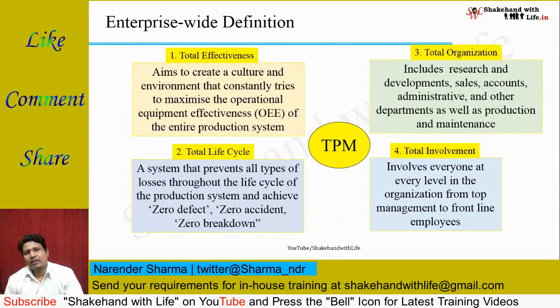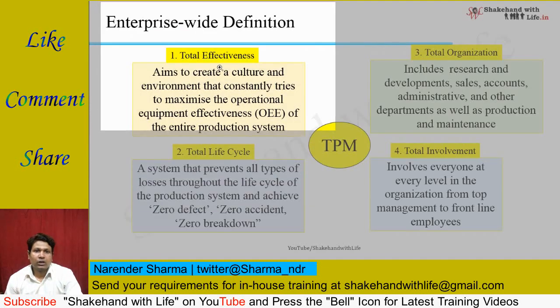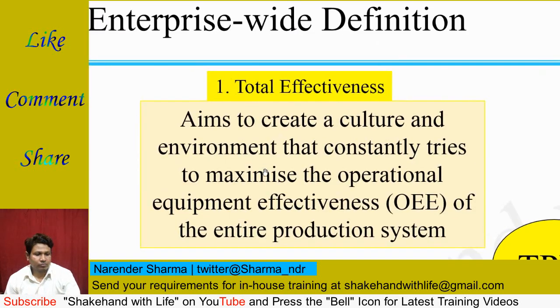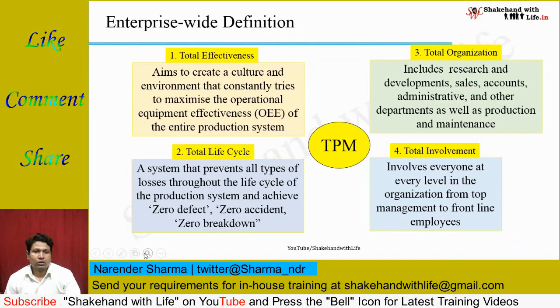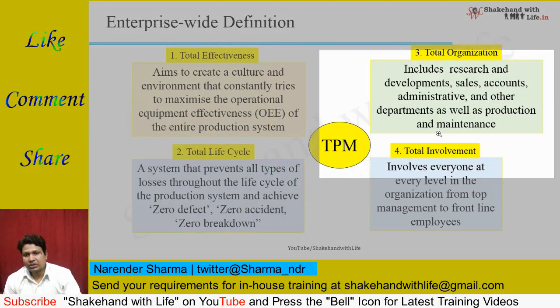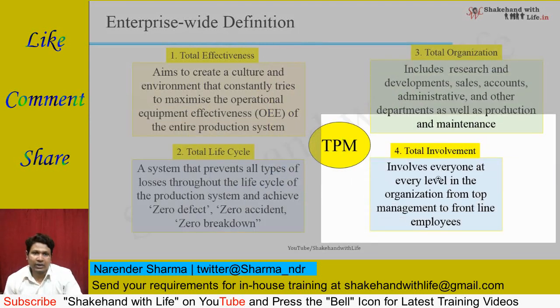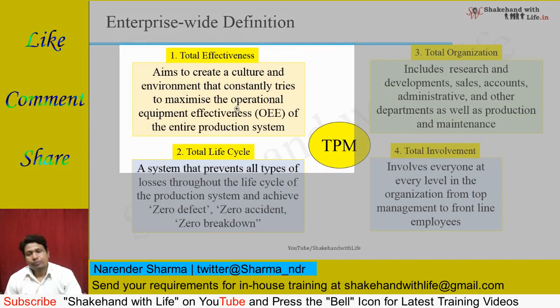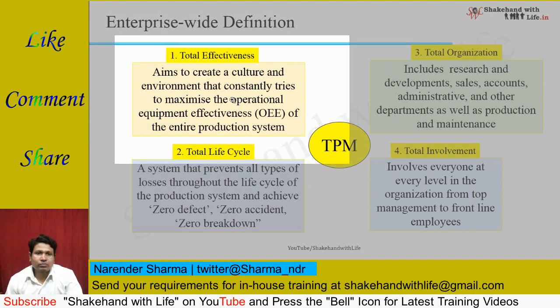Now, enterprise-wide definition of the TPM. This definition includes 4 sections, and these sections are total effectiveness, then total life cycle, total organization, and total involvement. I will discuss each section one by one.